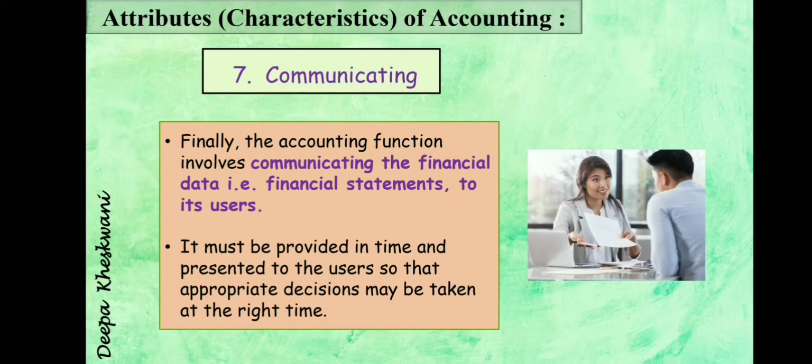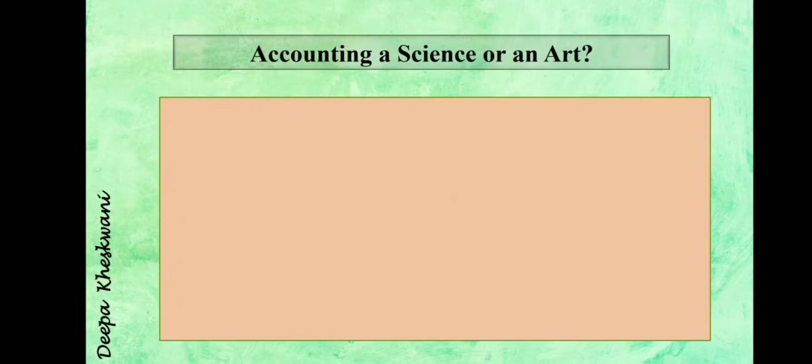I hope all the points are clear to you. So let's move to the next topic. Accounting is science or an art? Now you will think that we have taken the commerce field, why is accounting again science and art? So let me explain. Accounting is art as well as science. Yes, it is a combination of both. How and why? Let's understand.